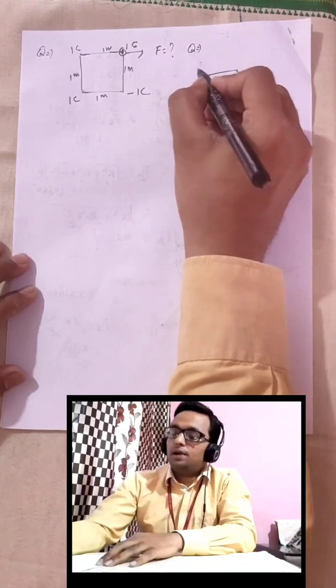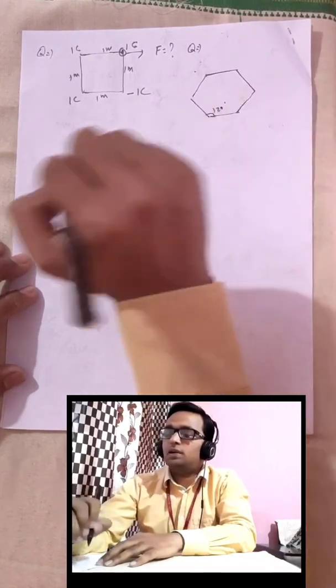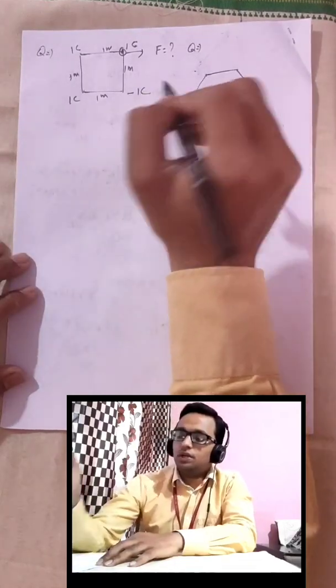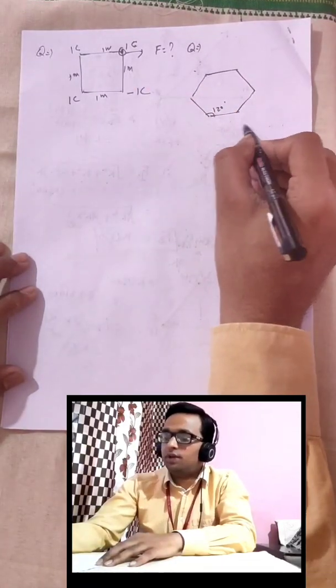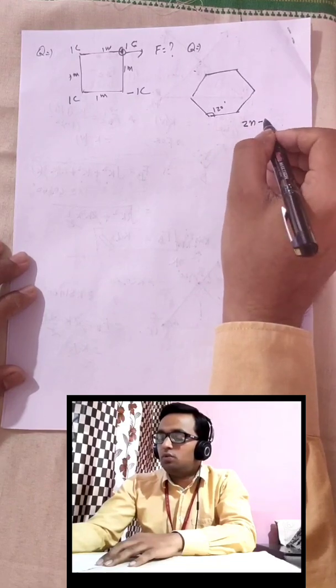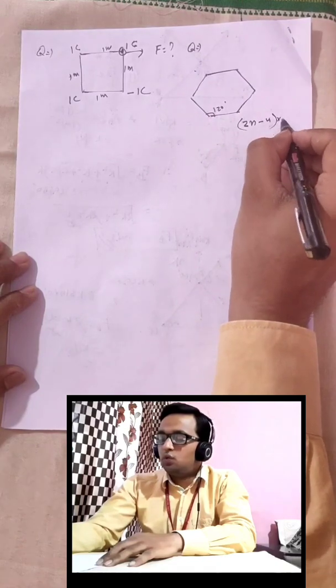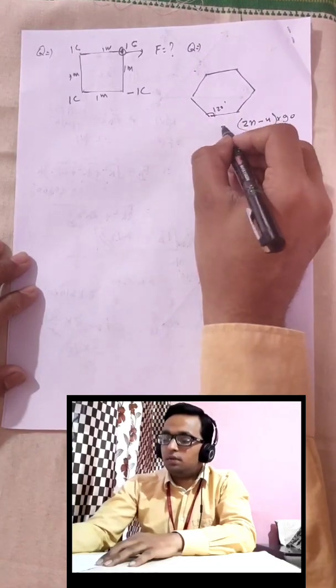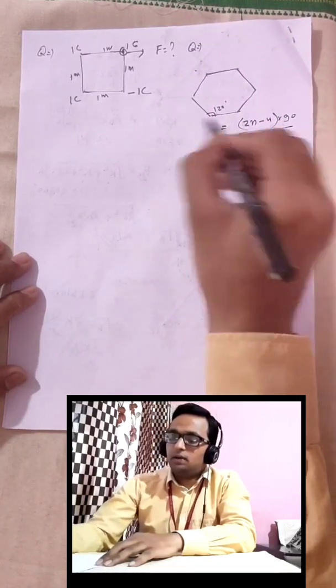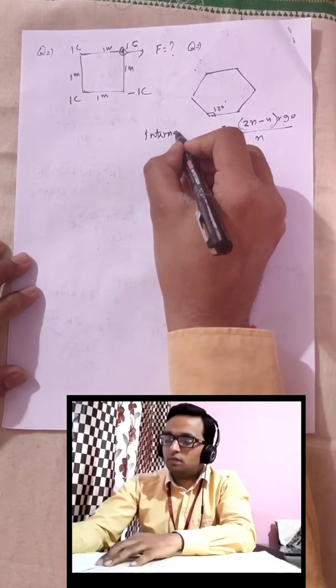The property of a hexagon is that the internal angle is 120 degrees. How do we know this internal angle is 120? There is a formula: (2n minus 4) into 90 degrees, divided by n, is equal to the internal angle.